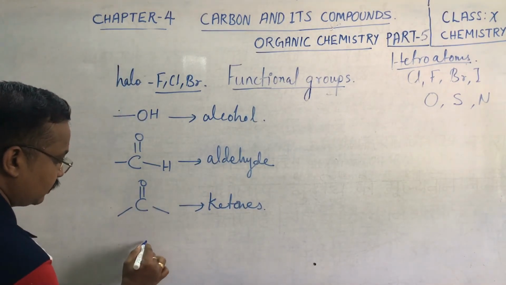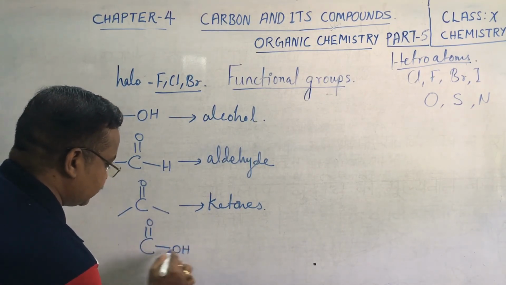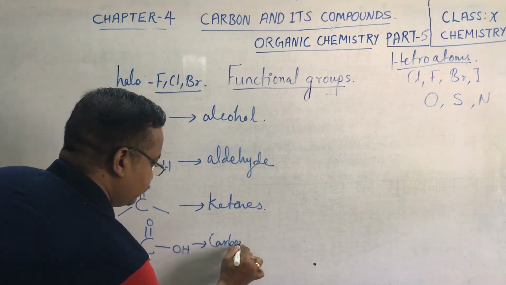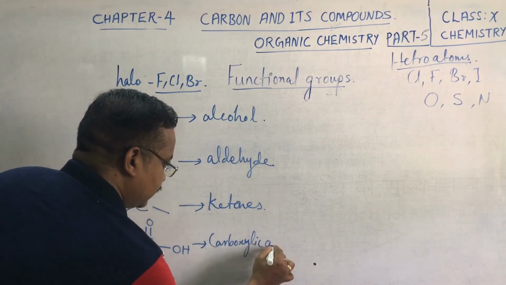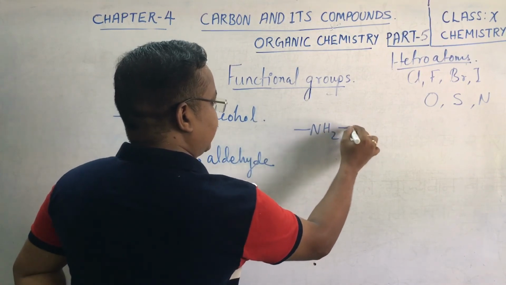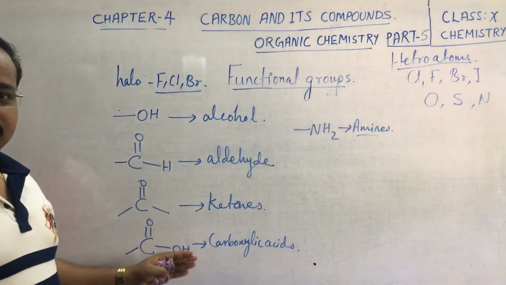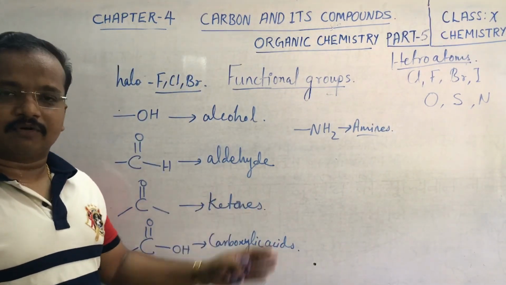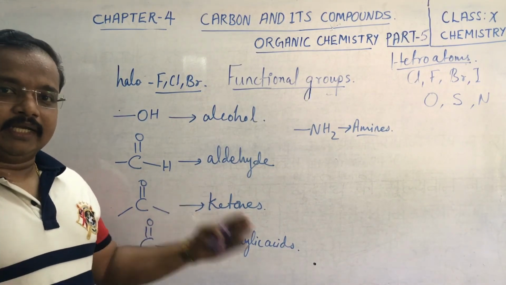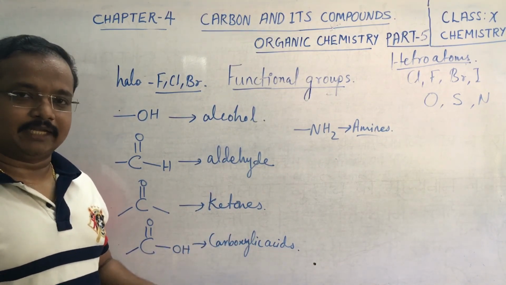And carbon to which C double bond O with OH is attached is called our carboxylic acid. And if NH2 is present, they are called amines. These are the primary or main functional groups. There are n number of functional groups. The rest of the functional groups you will be learning in higher classes. In 11th and 12th we will be learning organic chemistry in detail, so at that time we will discuss more.